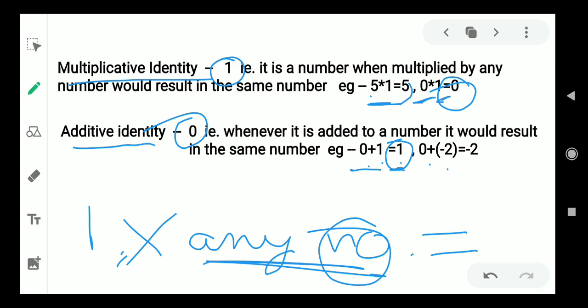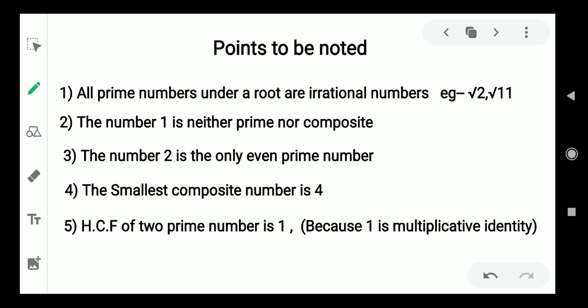0 added to negative 2 will give the result as negative 2. Now move on. Now some of the basic points that need to be remembered, and these are not directly mentioned in the book, but they must be known to you. First of all, the prime numbers that are under a root are irrational numbers.